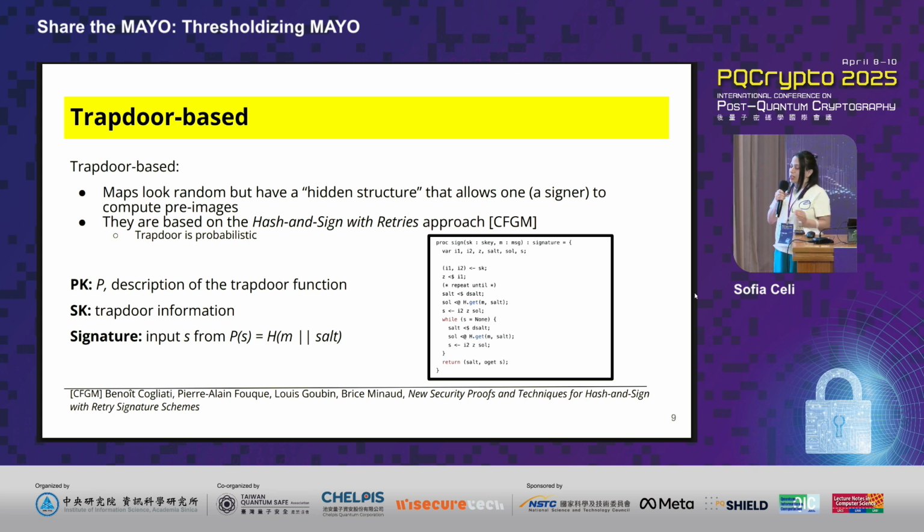We usually use a specific paradigm of cryptography to create the signature scheme, and that specific way of constructing it is called the hash-and-sign with retries approach. The reason for retries is that with some probability, sometimes you're not going to find a solution, so you have to set some variables again and try again. It turns out that in the single-party setting, that is completely fine to do. When you actually want to do this procedure in the threshold setting, it is going to be the most difficult procedure to thresholdize.